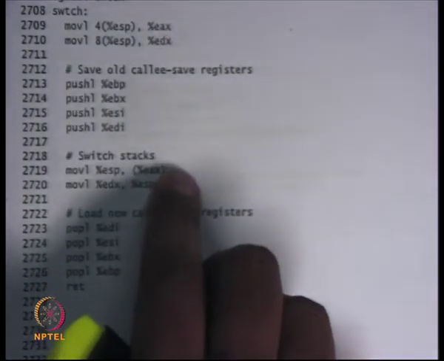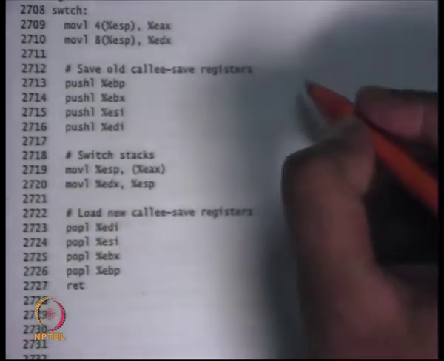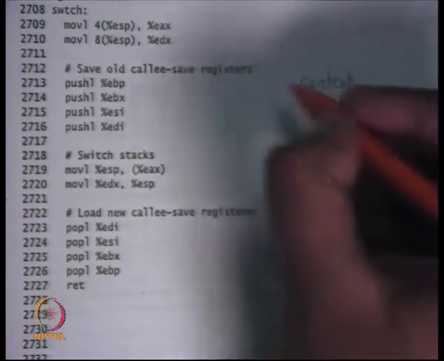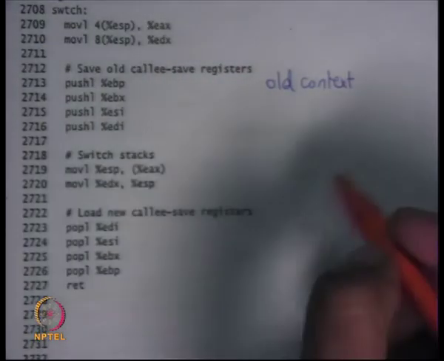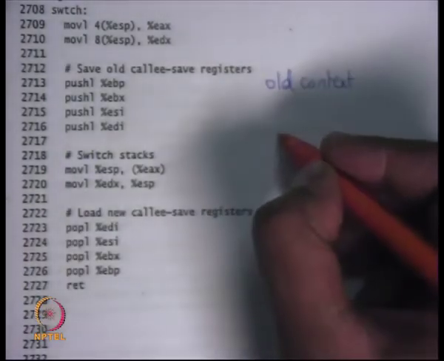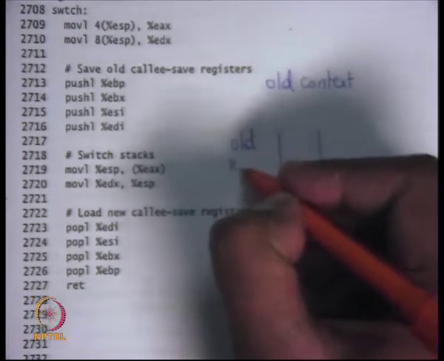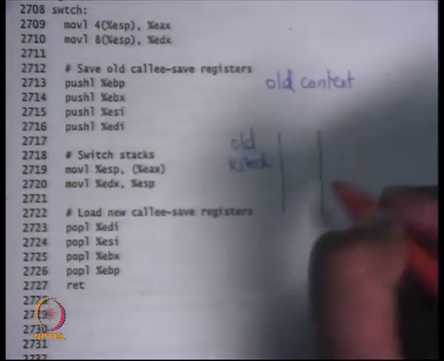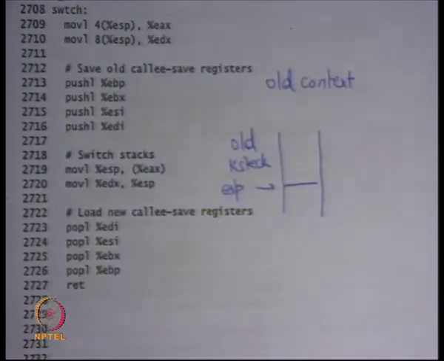Basically, there is a pointer called old context, and there is, let's say, old K stack, so currently ESP will be pointing in the old K stack somewhere.